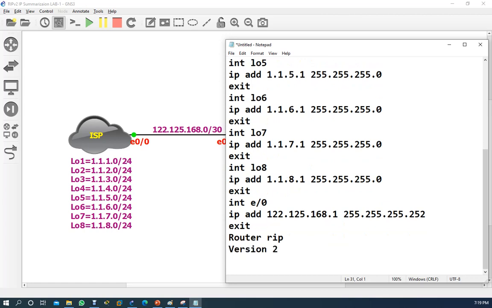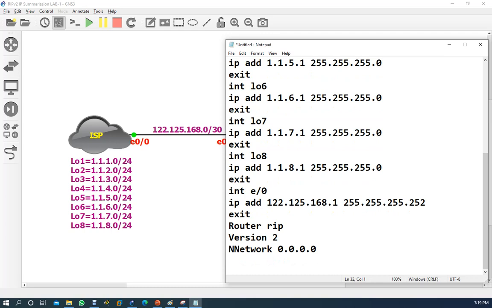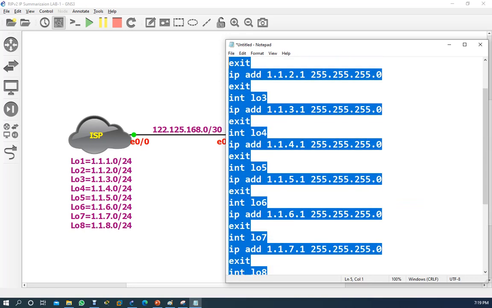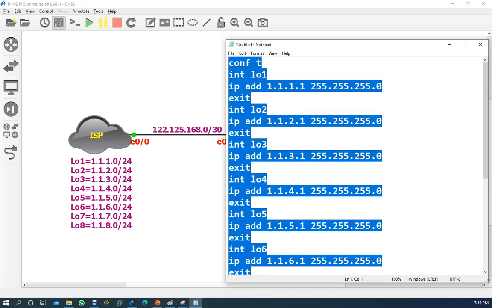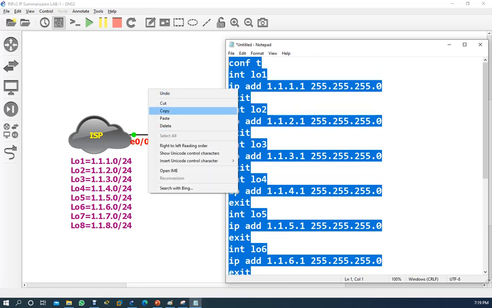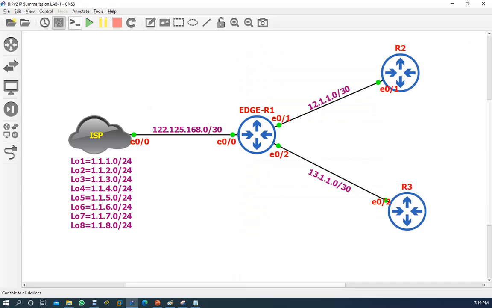Instead of advertising multiple, I'll just write network for all I want to advertise in RIP, and then here I'll type no auto-summary. Copy.